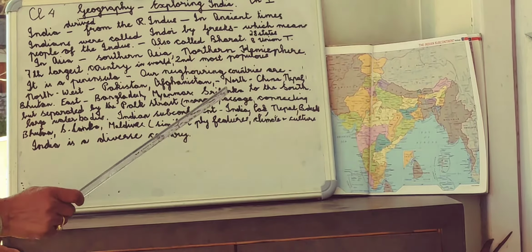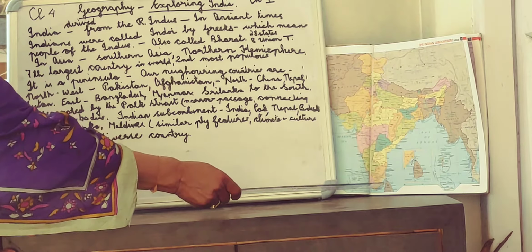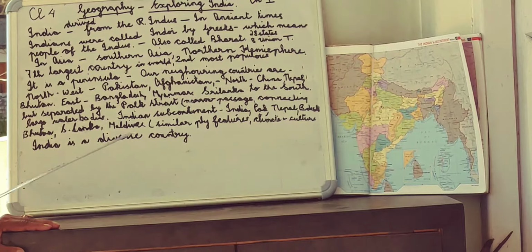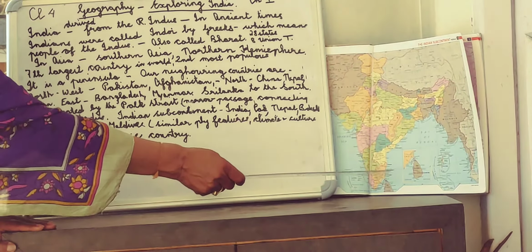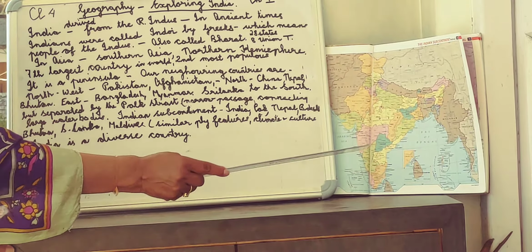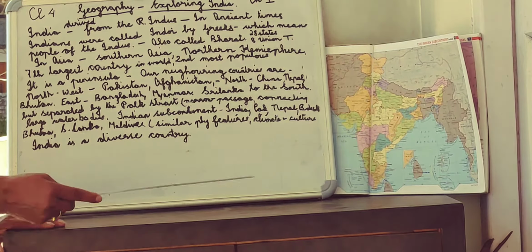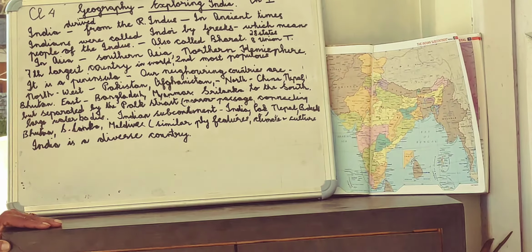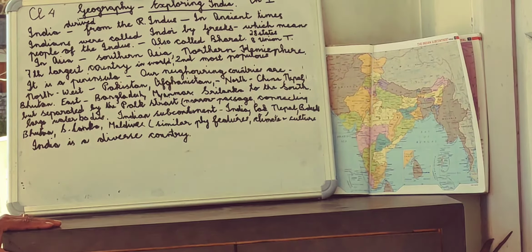Now, in the south, we have Sri Lanka, which is separated from India by the Palk Strait. What is a strait? A strait is a narrow water body which is joining two larger water bodies. Over here, the Palk Bay and the Bay of Bengal. Palk Bay is a part of the Indian Ocean.